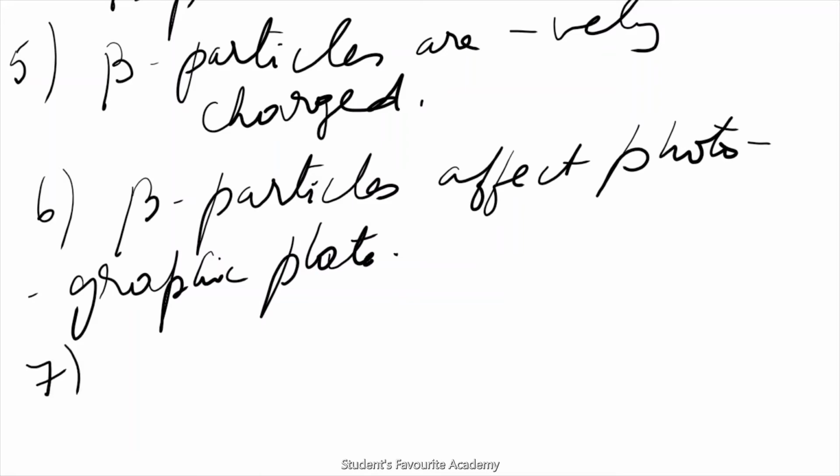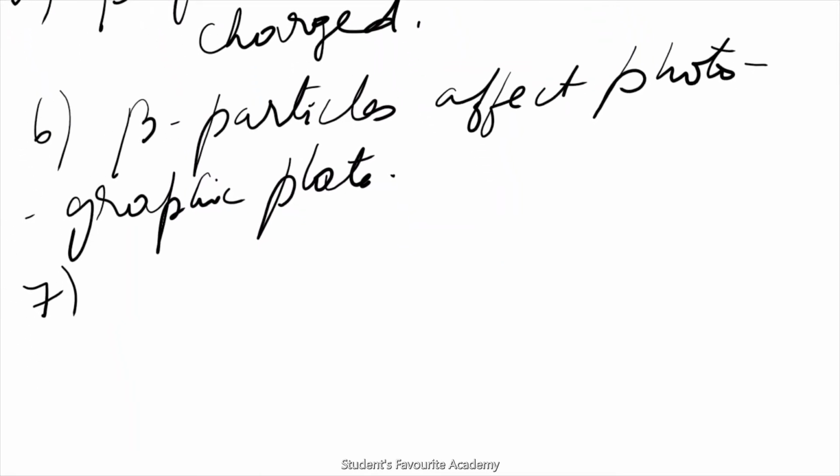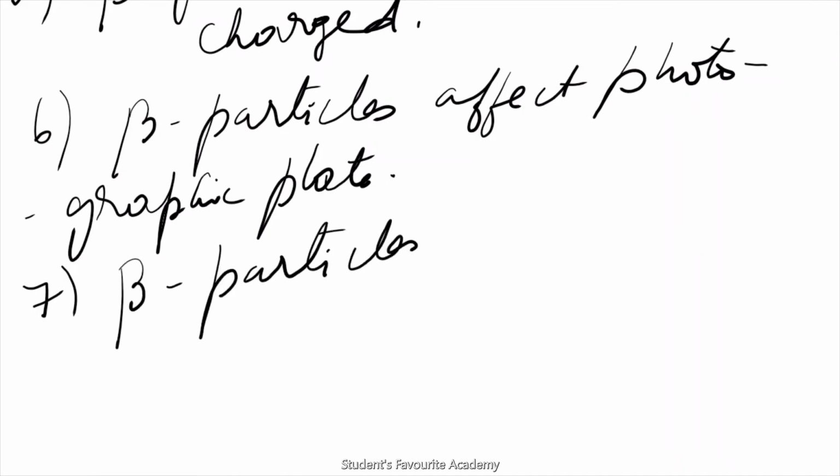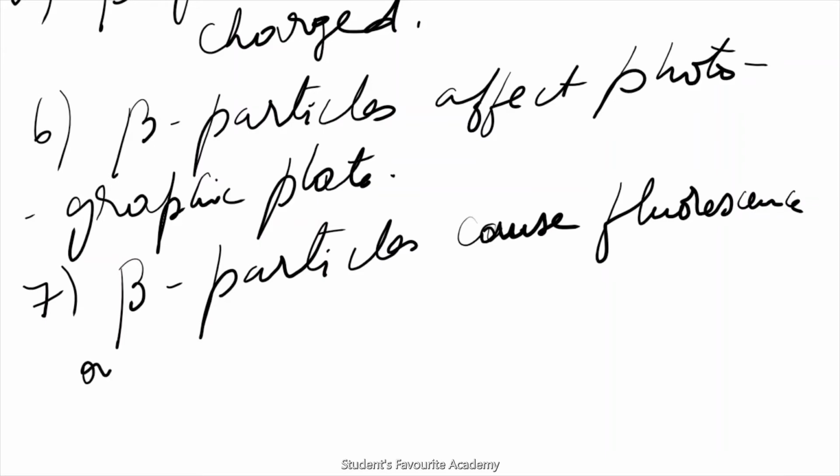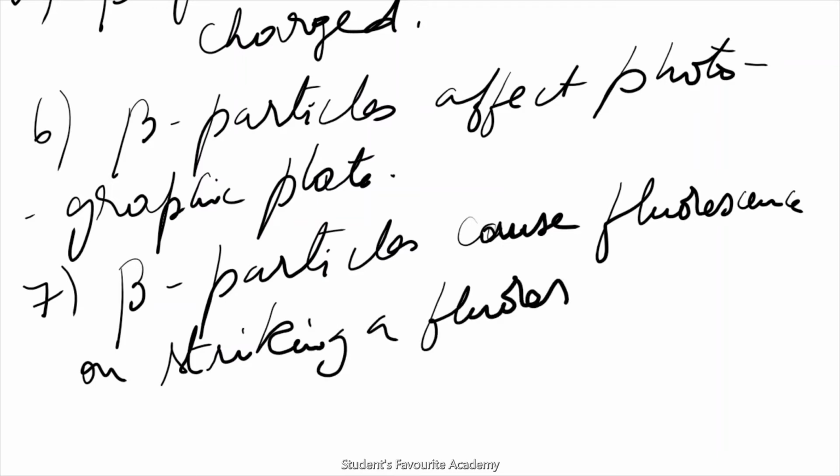Beta particles cause fluorescence, some are similar properties like alpha particles. Beta particles cause fluorescence on striking a fluorescent material.